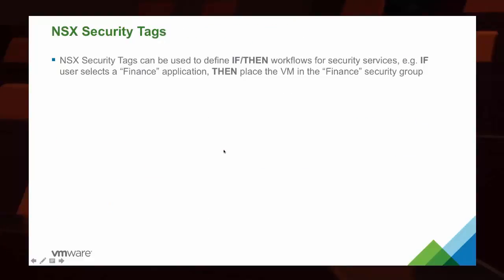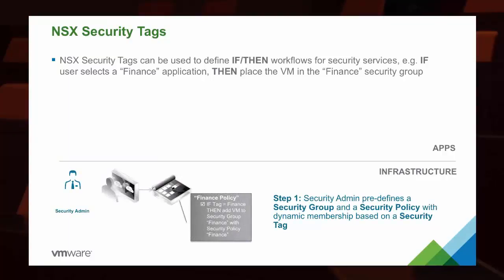We can also leverage security tags to define if-then workflows. So let's just take a quick look at what that means. So we have our application stack and our infrastructure space. So inside of our infrastructure space, maybe we have a finance policy security tag that says, if a tag equals finance, then add the virtual machine to a security group finance and secure it with security policy finance.